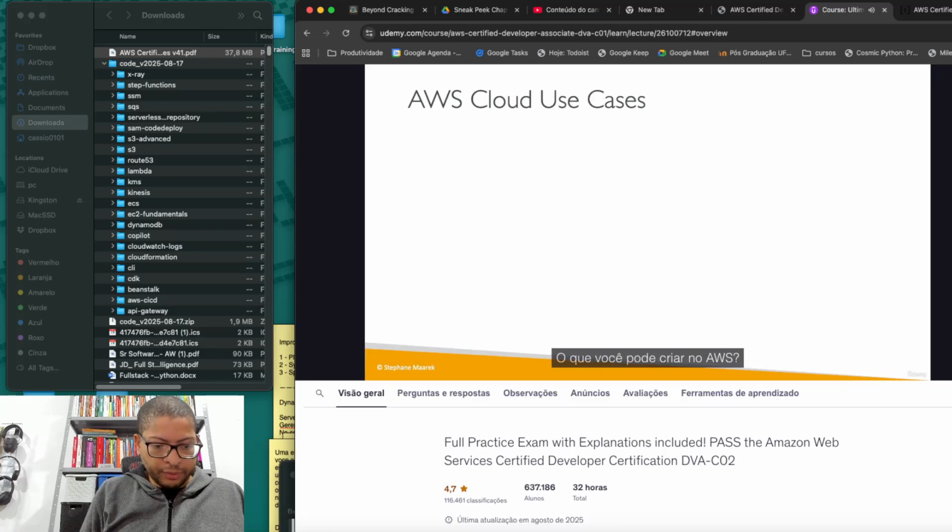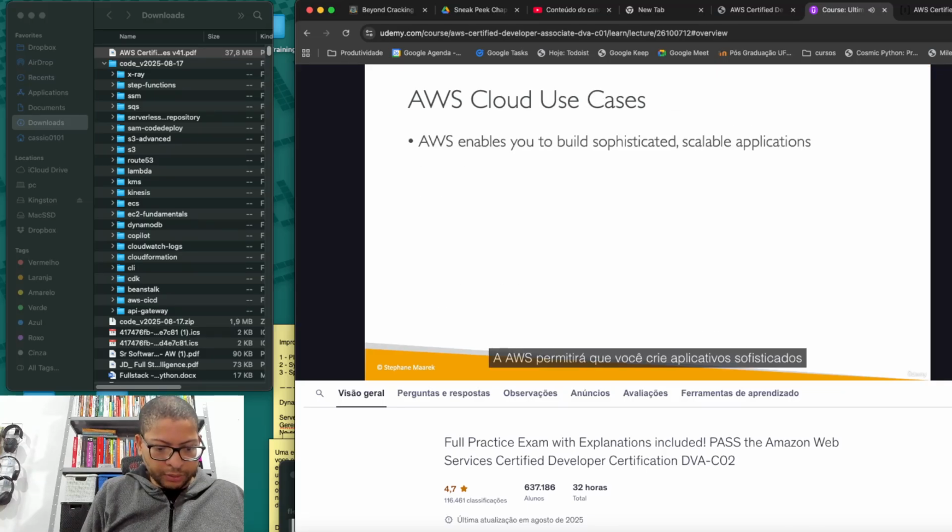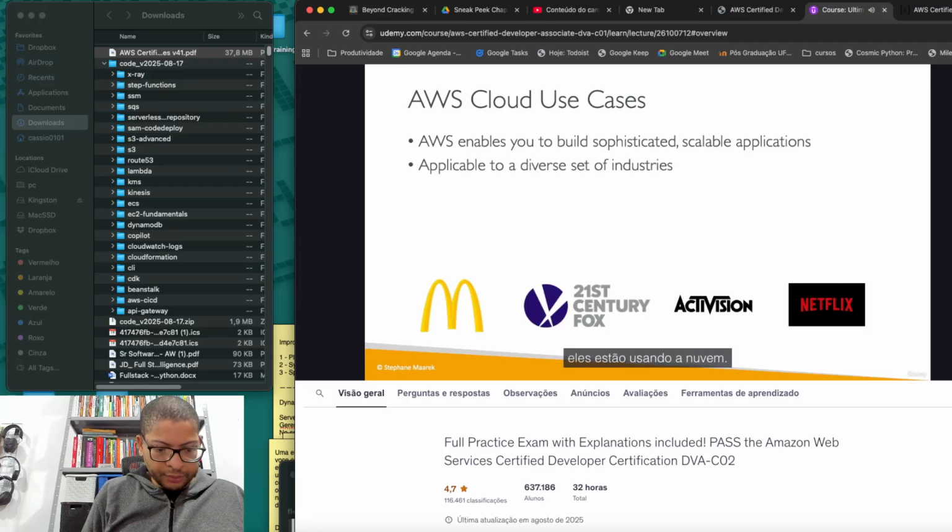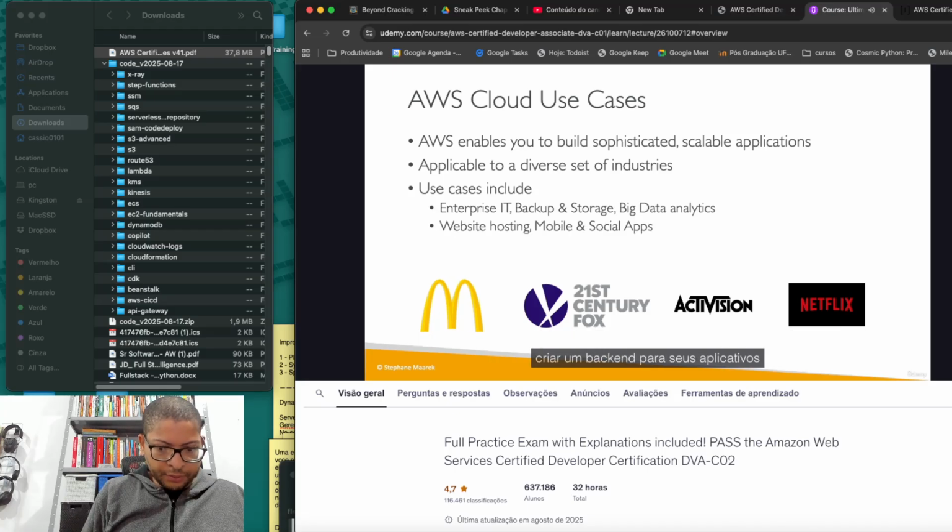So what can you build on AWS? Well, pretty much everything. AWS will enable you to build sophisticated and scalable applications, and they are applicable to a diverse set of industries. Every company has a use case for the cloud. So Netflix, McDonald's, 21st Century Fox, Activision, they're all using the cloud. Use cases can include just transferring your enterprise IT, or using the cloud as a backup and storage, or doing some big data analytics. You can also host a website or create a backend for your mobile and your social applications. Or you can have your entire gaming servers running on the cloud.